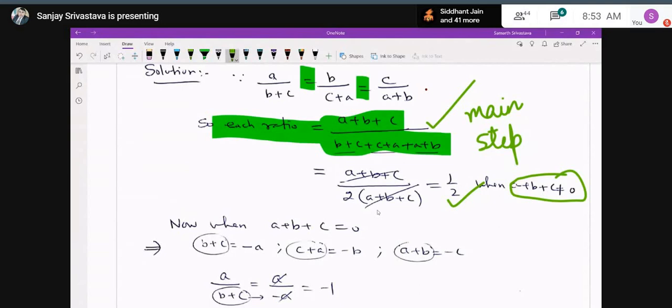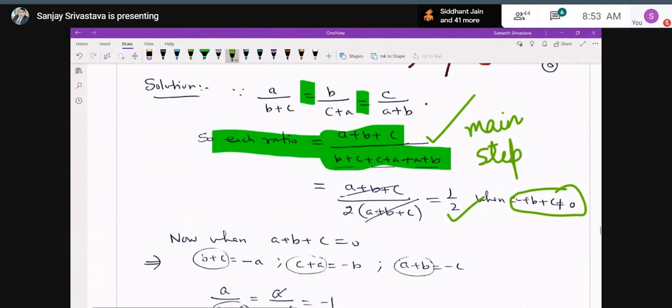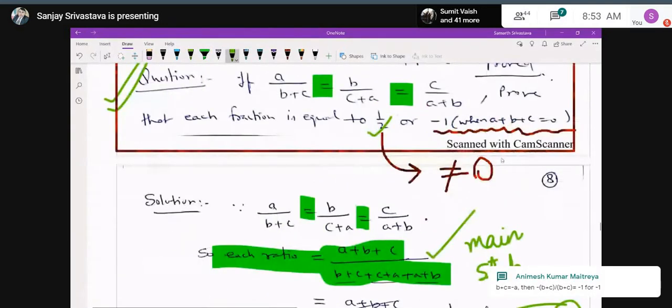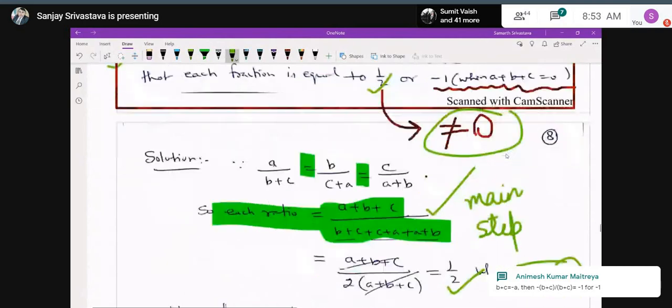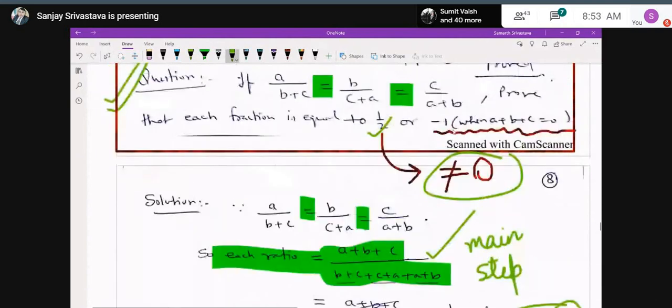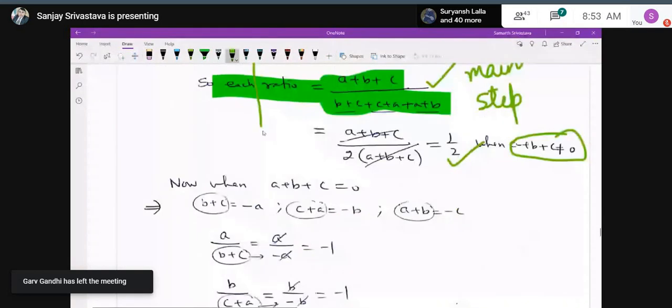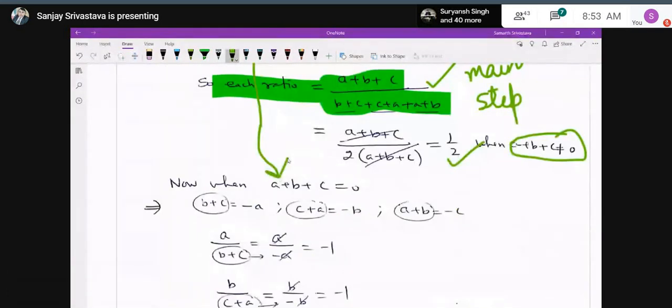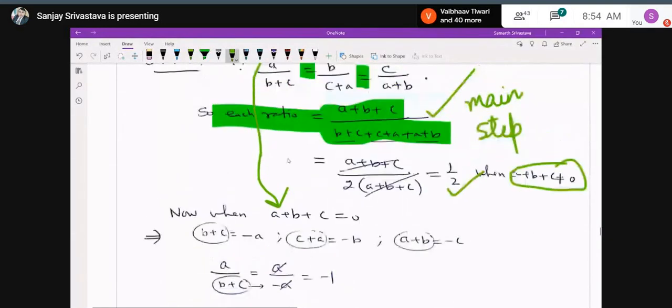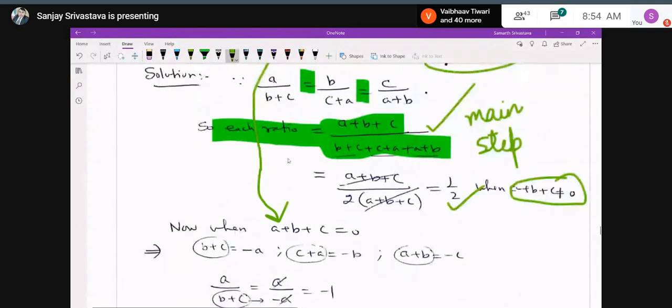This was the case when a plus b plus c was not equal to 0. And now in the second part you have to prove that the value of each ratio is equal to minus 1 also when a plus b plus c equal to 0. Because they have already given that a plus b plus c equal to 0, from this result you can write b plus c is equal to what? Minus a.